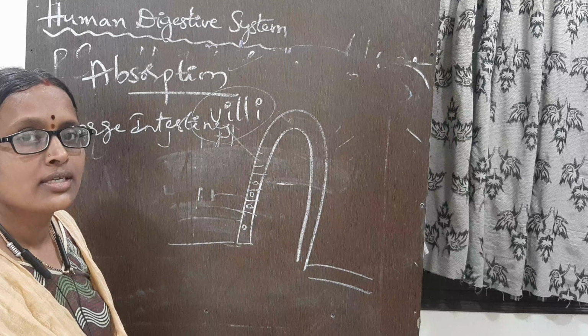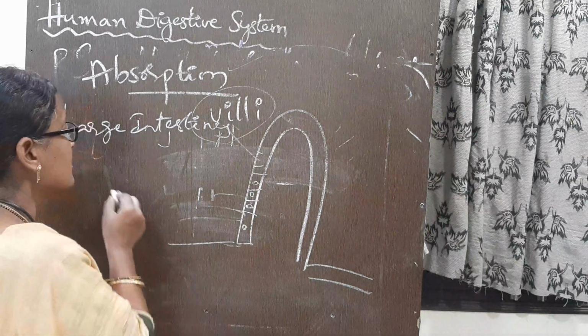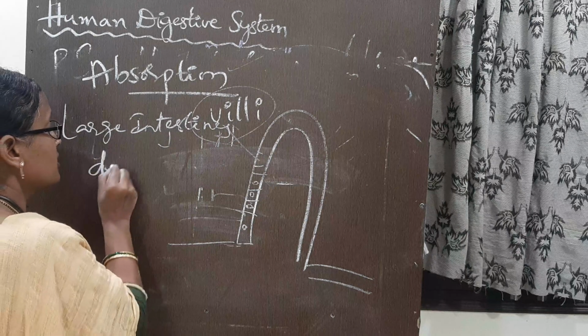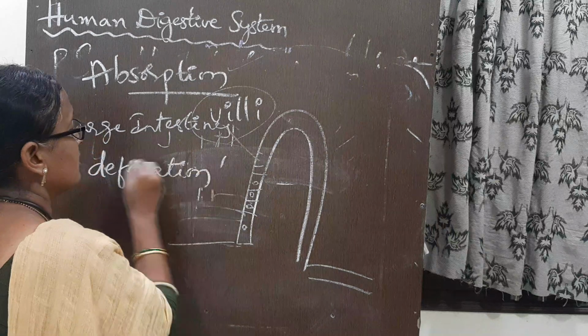Undigested food materials are going to move out of the body through the anus, and that is known as defecation.